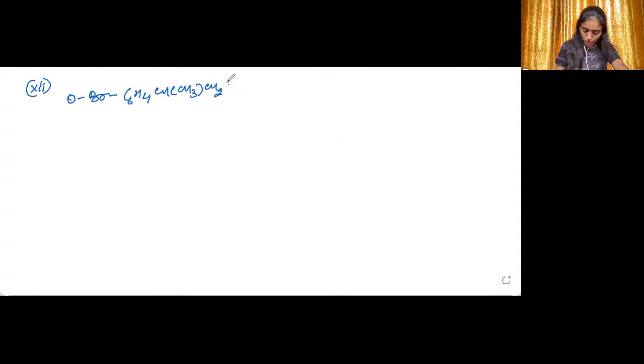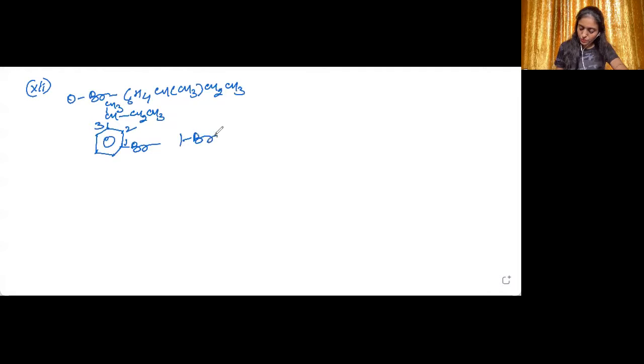CH3, CH2, CH3, and here it is CH2, CH3. Now at the ortho position, there is bromine. Again, a complex substituent is there, right? So this is 1, 2, 3.